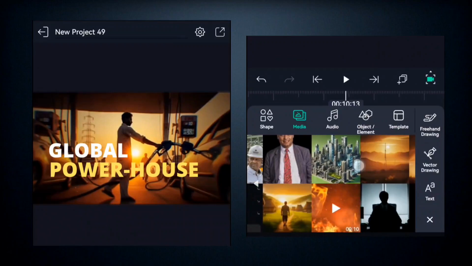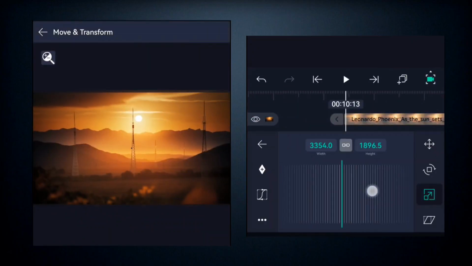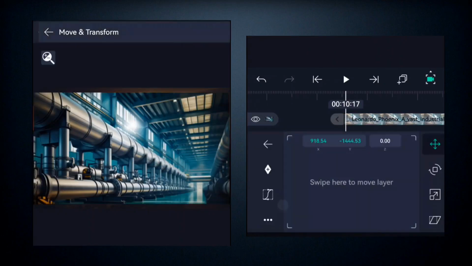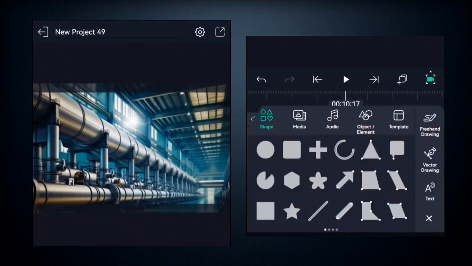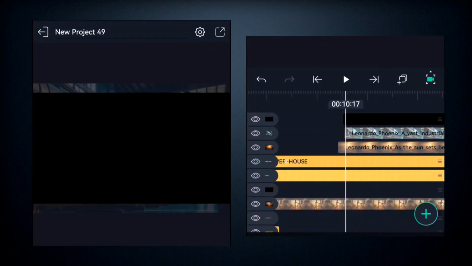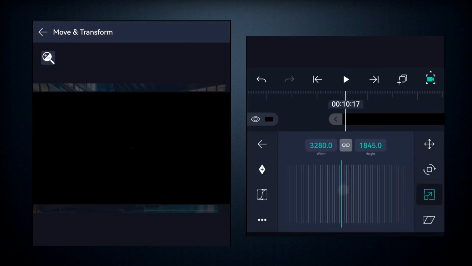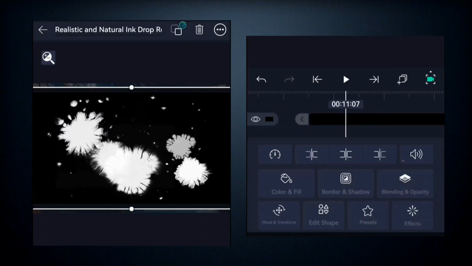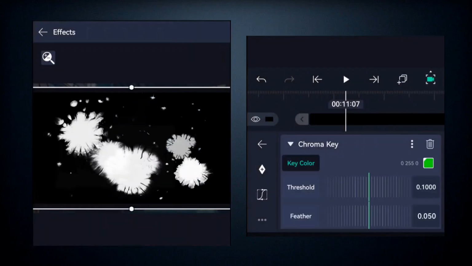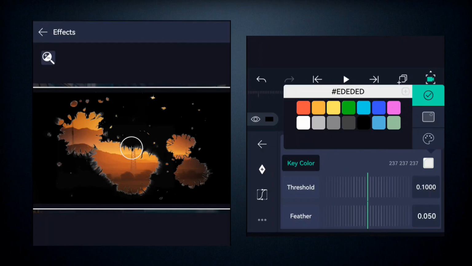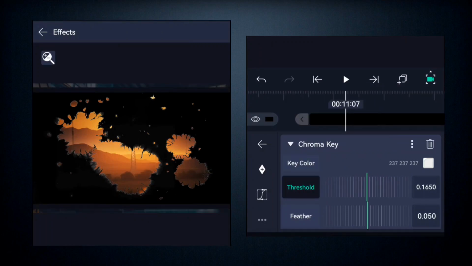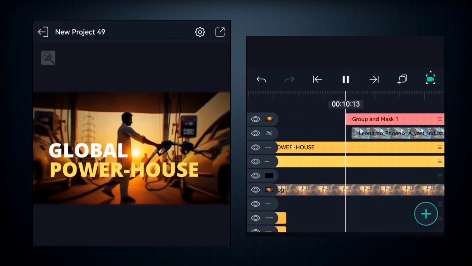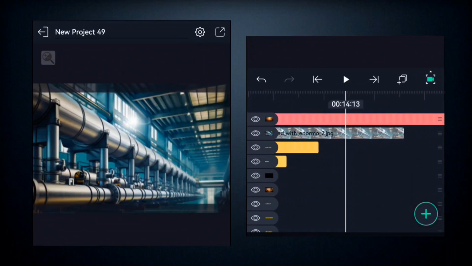So now we're going to come here, right, and we add the next image right here. We scale it up. We also come here, add the next image, right? We scale it up like this, and then we come here to add the splash animation right here. So you scale it in, then you come here and move this image right here above the other image. Then you come here to click on the effects using the chroma key. You select the color, you select the white, right, and then you come here and select these two images right here, and then you click on group and mask, so you can see the effect it gives. So this is exactly how this works.